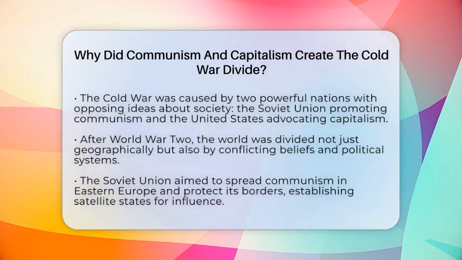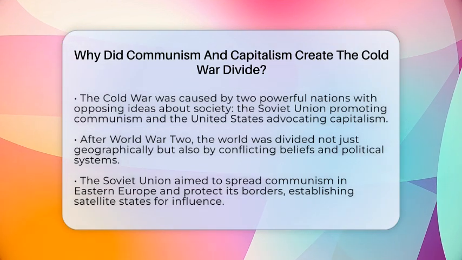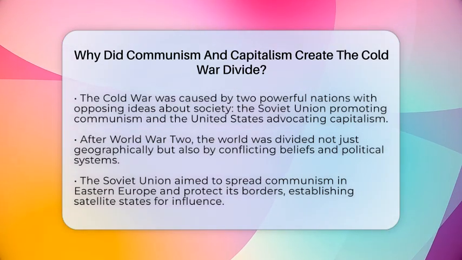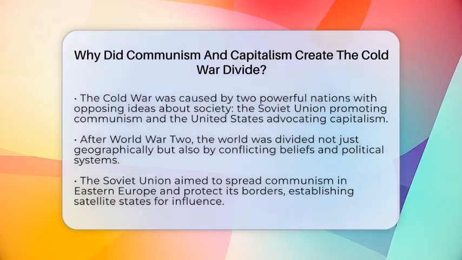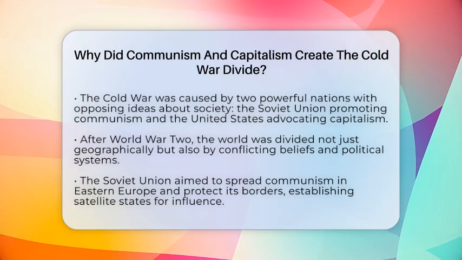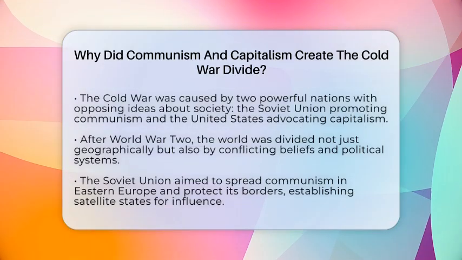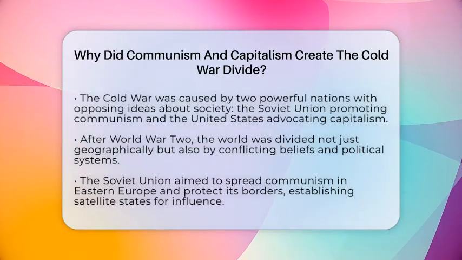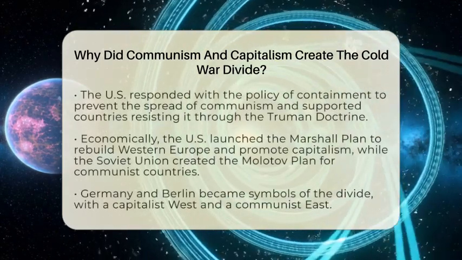On one side, the Soviet Union promoted communism, which meant a government controlled everything, aiming for a society where wealth and power were shared equally. They wanted a classless society with a single party rule. On the other side, the United States championed capitalism, which focused on private ownership, free markets, and individual freedoms. They believed people should have the right to own property and choose their own paths.